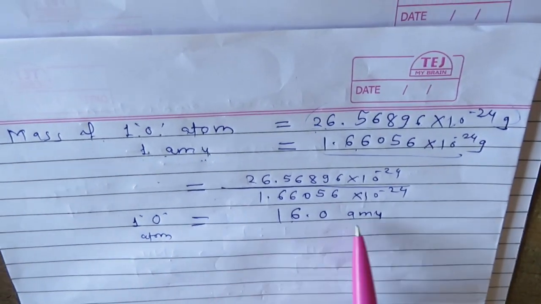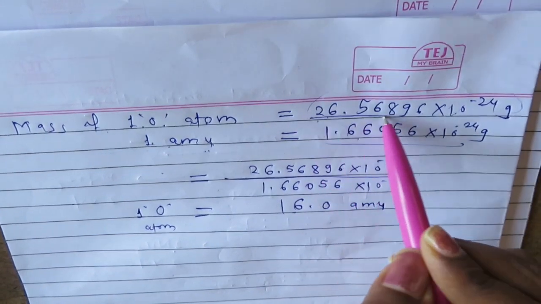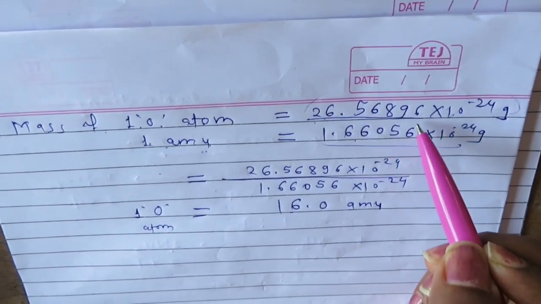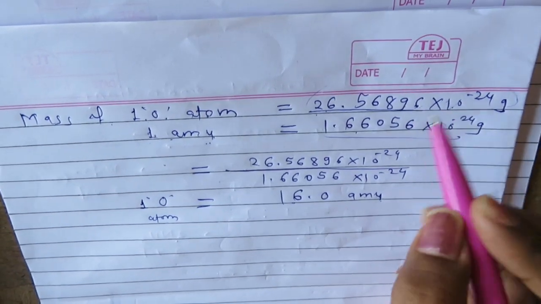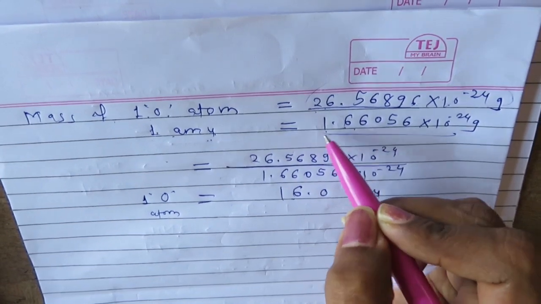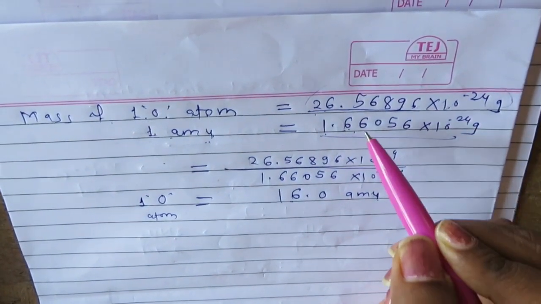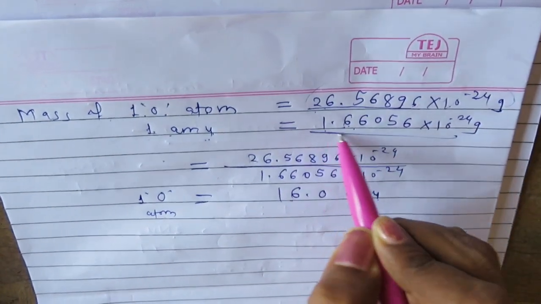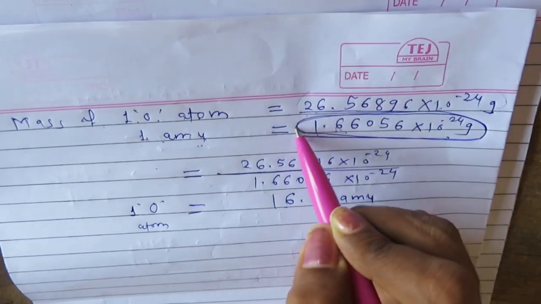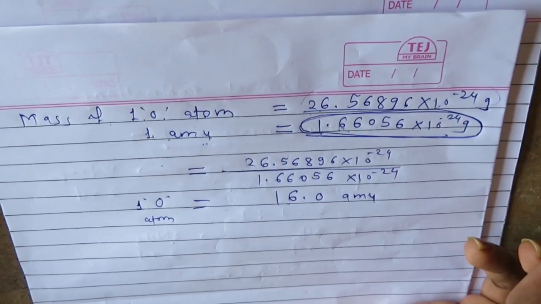So the mass of an oxygen atom in atomic mass unit is 16, and in grams it is 26.56896 into 10 raised to minus 24. To convert the mass of an atom from grams to atomic mass unit, you have to divide that mass by the value of one atomic mass unit, which is 1.66 into 10 raised to minus 24. You can calculate the mass of any atom using this formula, but you have to remember the value of one atomic mass unit, which is equal to 1.66056 into 10 raised to minus 24 grams.